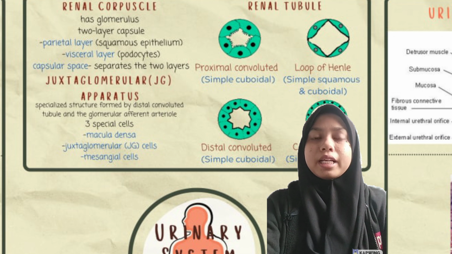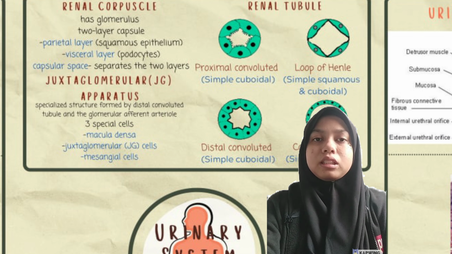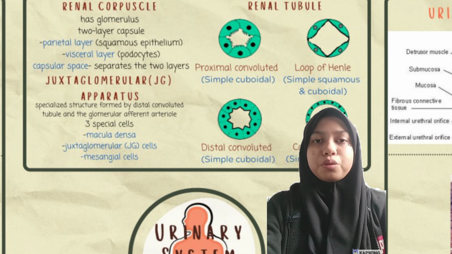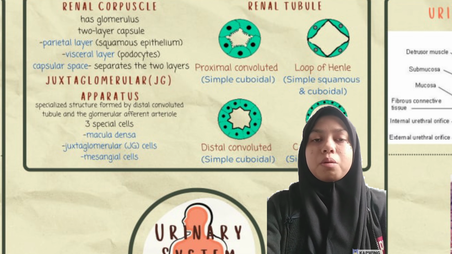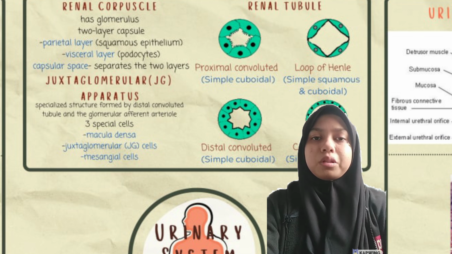Now I will continue with explanation about the juxtaglomerular apparatus or JG apparatus. JG apparatus is a specialized structure formed by the distal convoluted tubule and the glomerular afferent arteriole. It is located near the vascular pole of glomerulus. The function of the JG apparatus is to regulate blood pressure and the filtration rate of glomerulus.